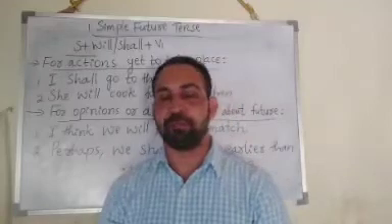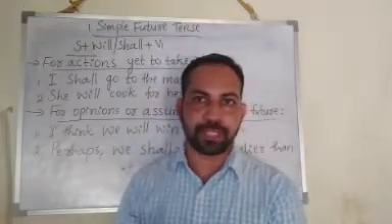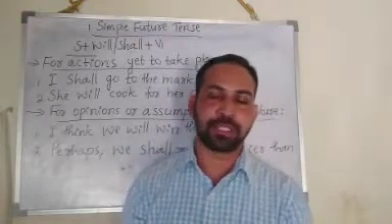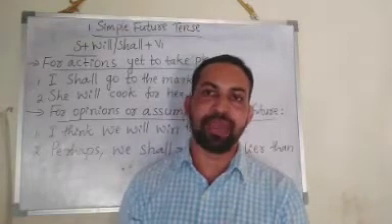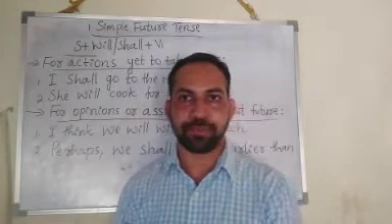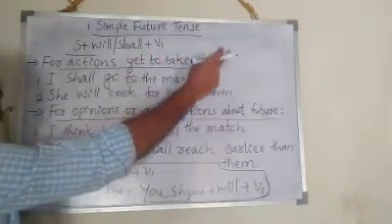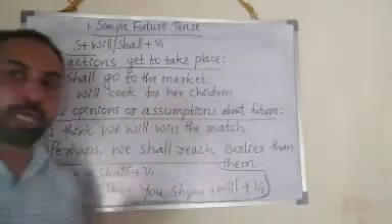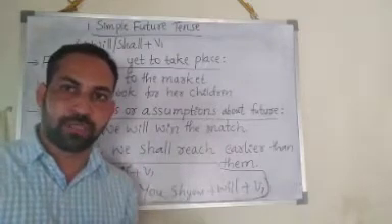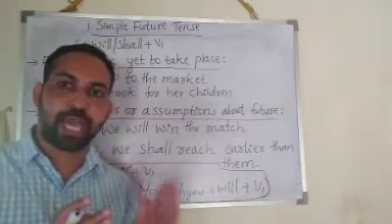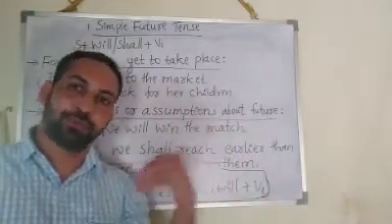The format of simple future tense is subject plus the auxiliary verbs will or shall plus V1 form of the verb. V1, that means base form of the verb. Okay? We use this tense for actions yet to take place in the future. That means the action is not happening at the time of speaking, and also it is not a completed action. We use this tense for the action that is going to happen after some time or in the future.